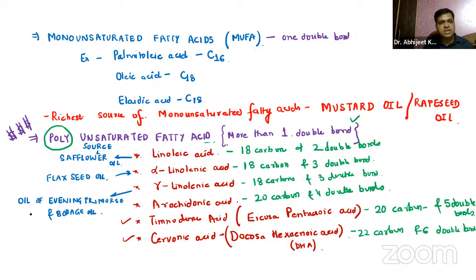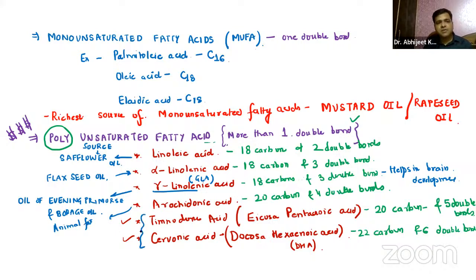So GLA, gamma linolenic acid, also helps in brain development. Very, very important. Now, arachidonic acid is from animal fat.